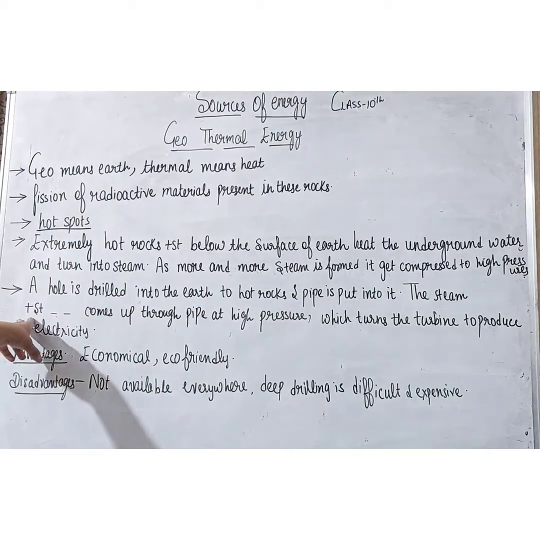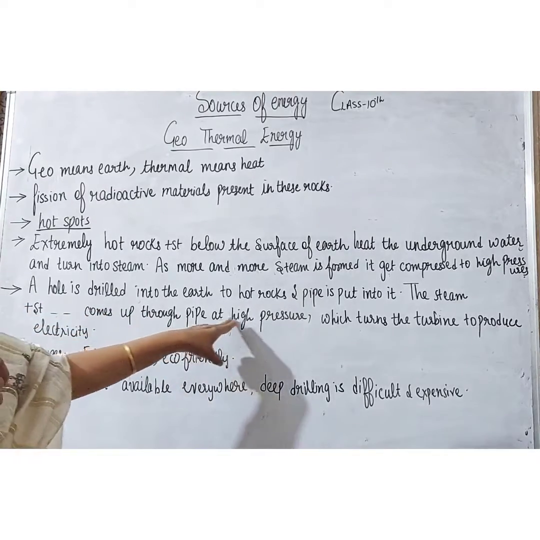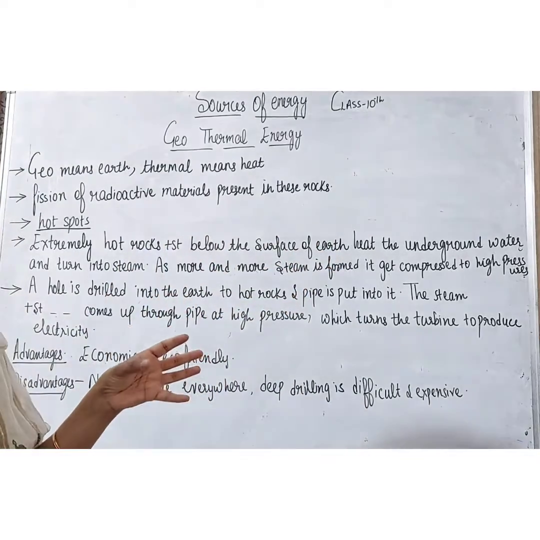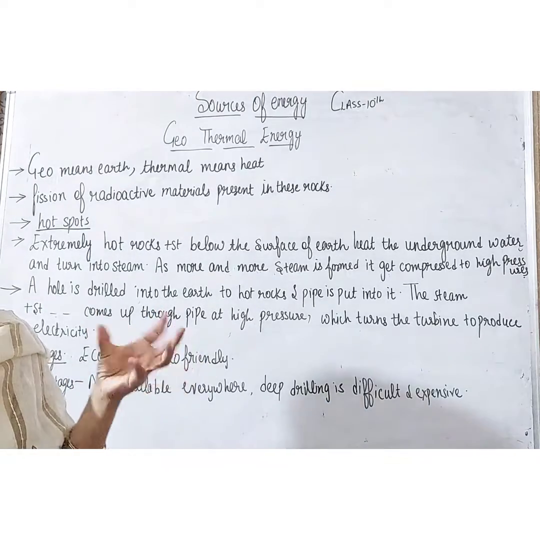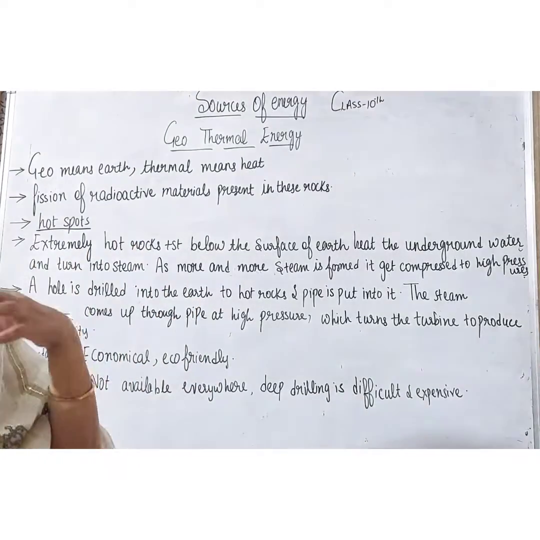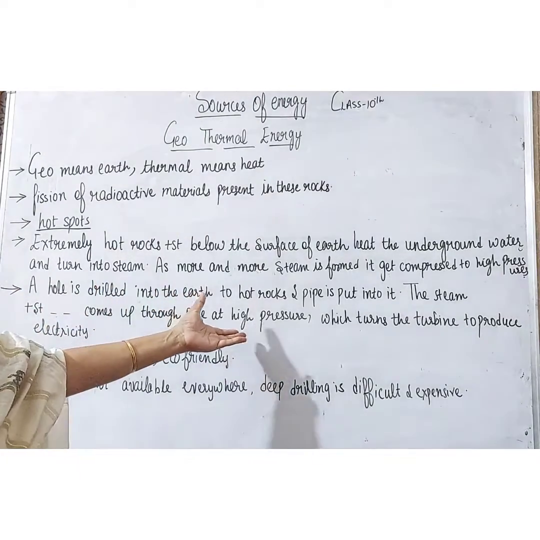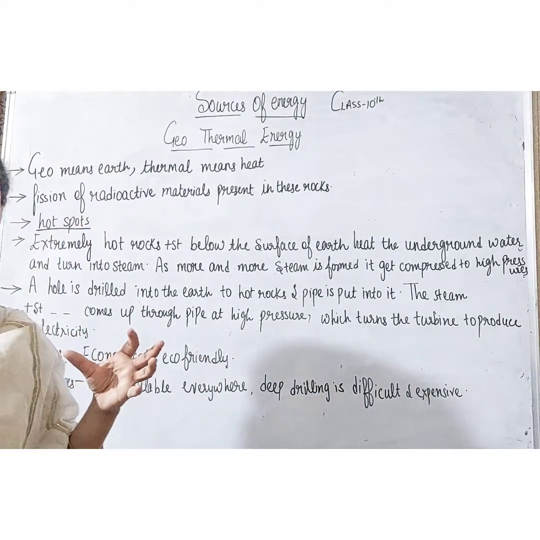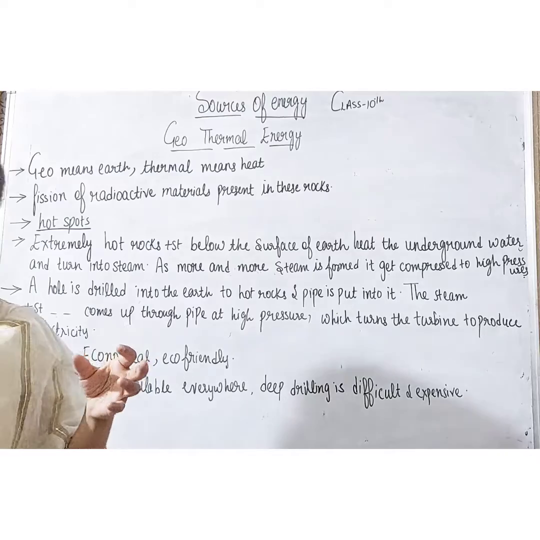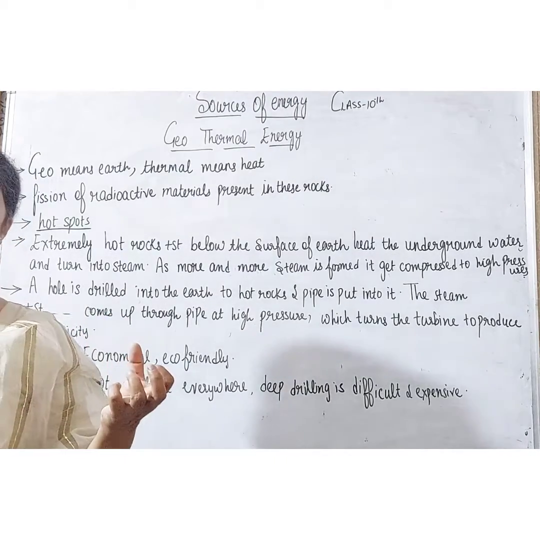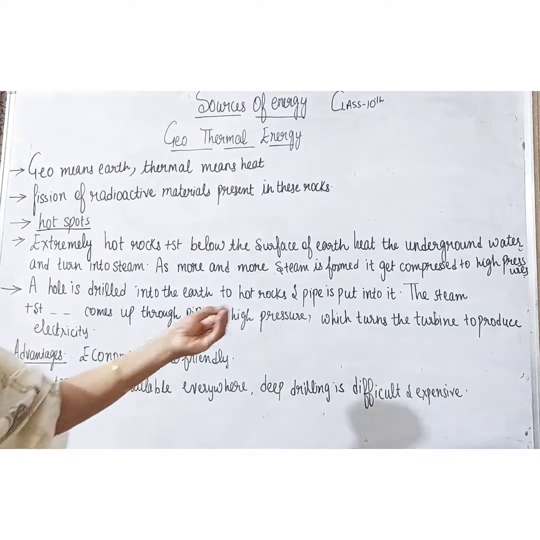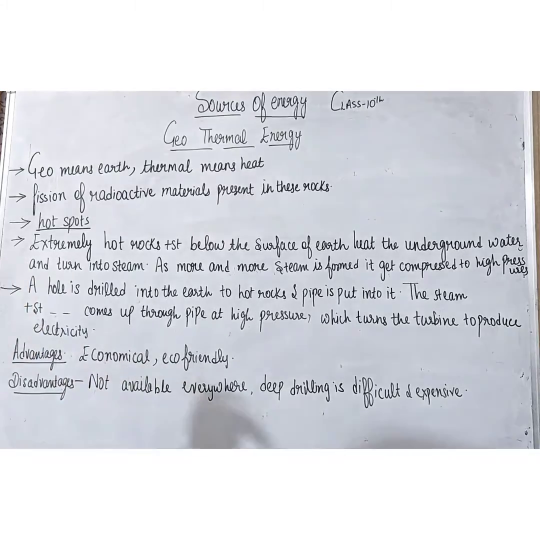The steam comes up through the pipe at high pressure, as it gets compressed to a very high pressure. When the steam from the hot rocks comes upwards out of the earth, its high pressure turns the turbine to produce electricity.